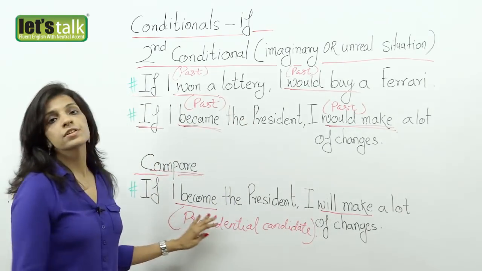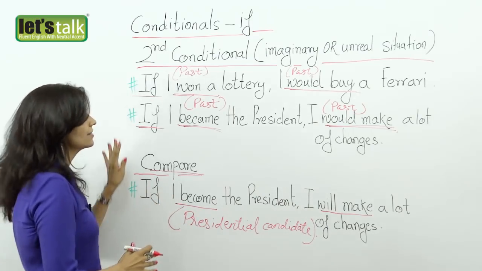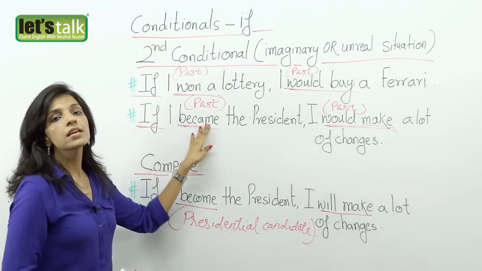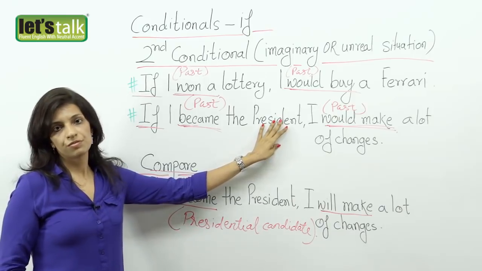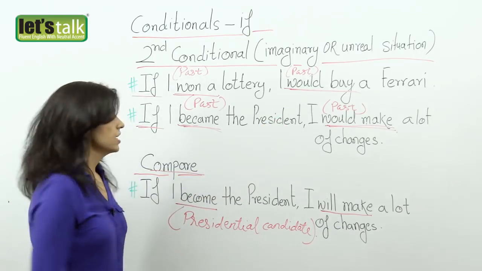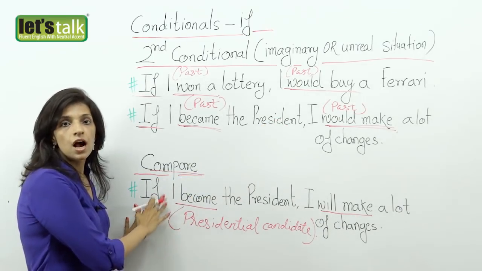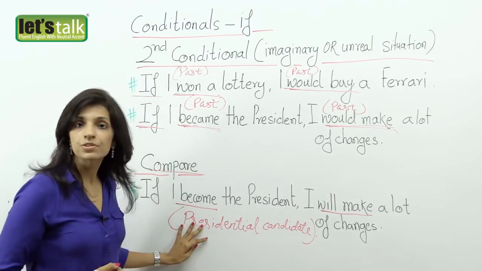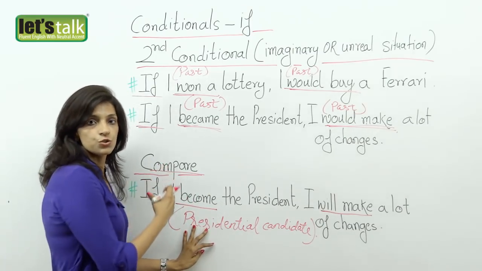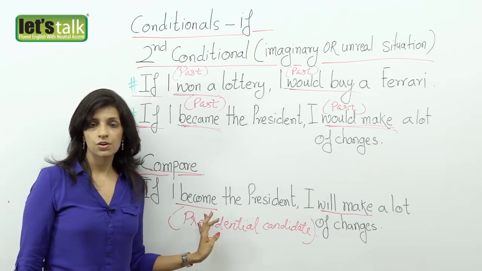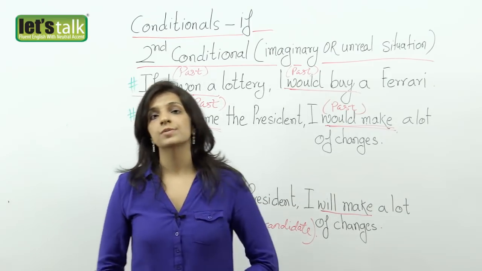So this is the difference between the first conditional and the second conditional. Here a little boy says it, because he is not qualified, it's unreal, it's imaginary. Here in the first conditional, a presidential candidate who has the potential of becoming a president uses this kind of structure. Alright, I hope the first three types are clear.